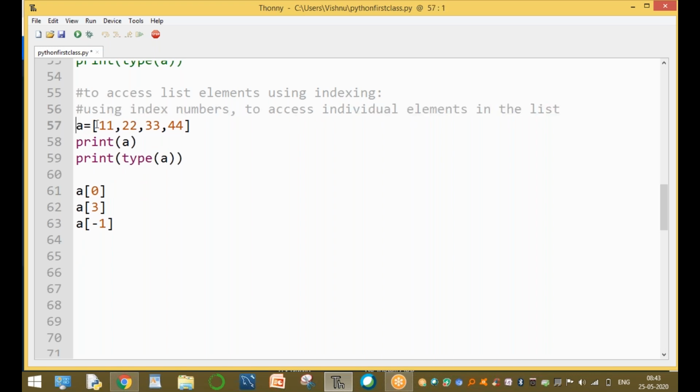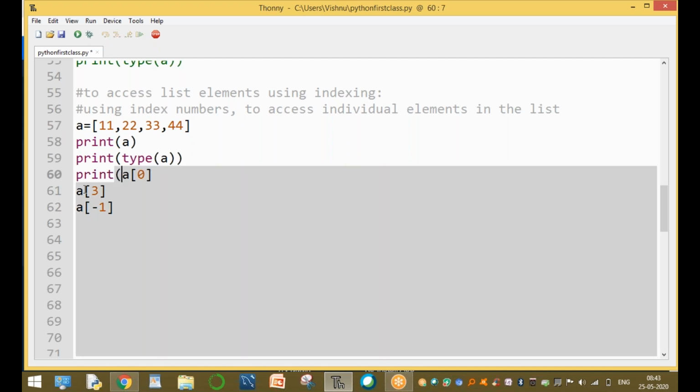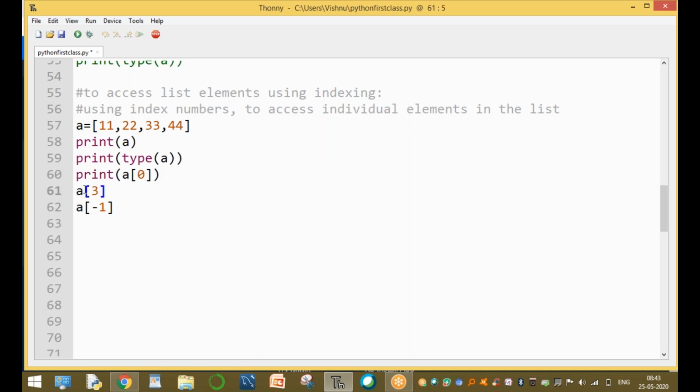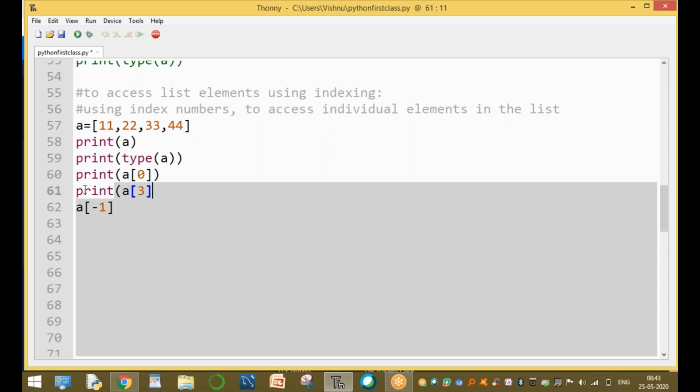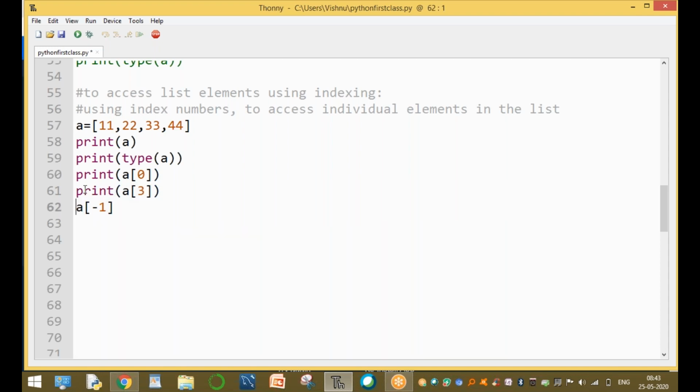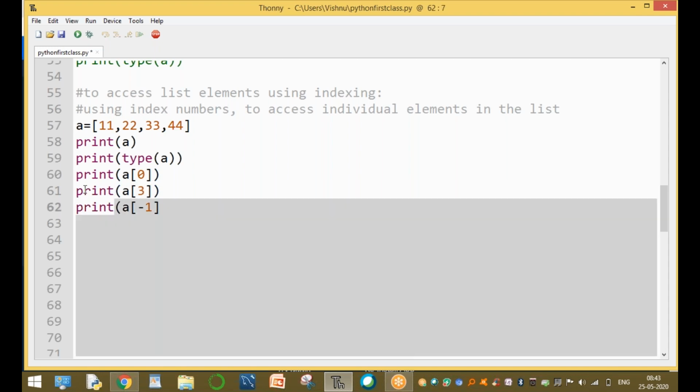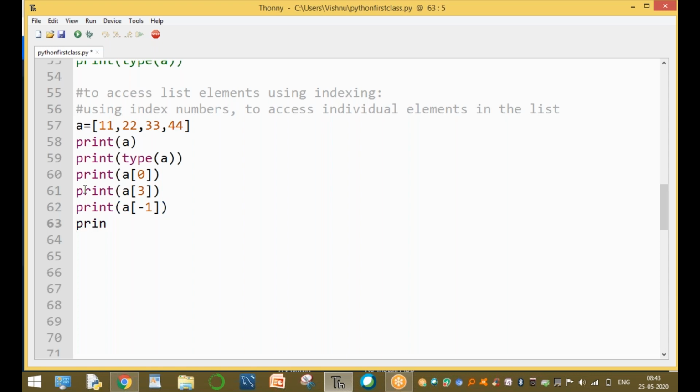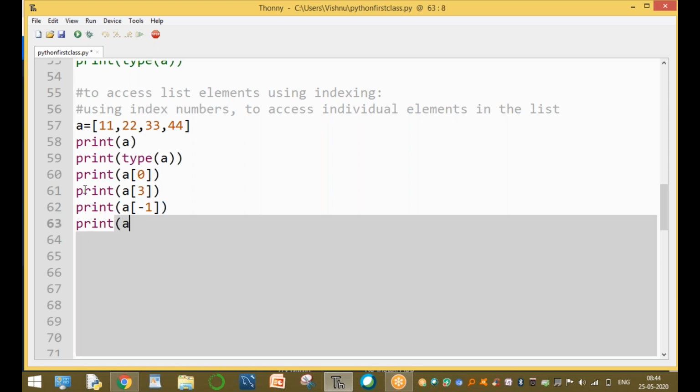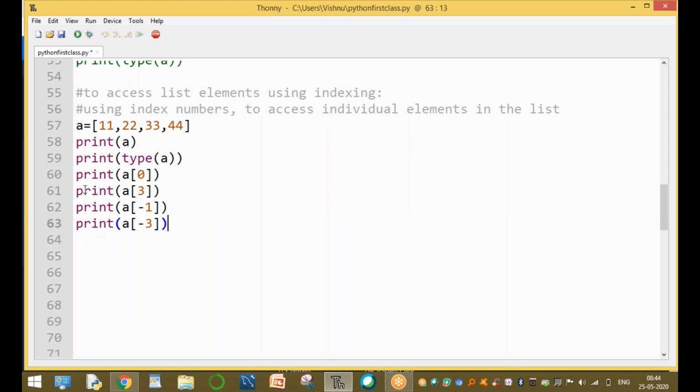Here, index number a of 0, a of 1, a of 2, a of 3. Data type of a, so and so. Now to print the value, for example, print of a of 0 value. What is the a of 0 value? Using the statement print of a of 3, now the a of 3 value. Then print a of -1, and print a of -3 value. What is the output, sir?